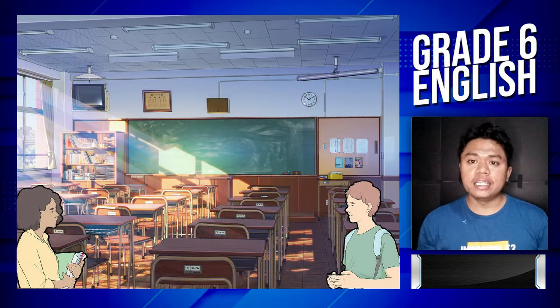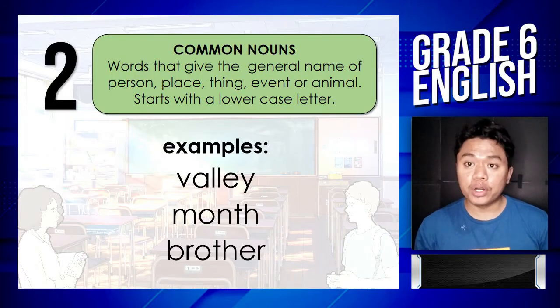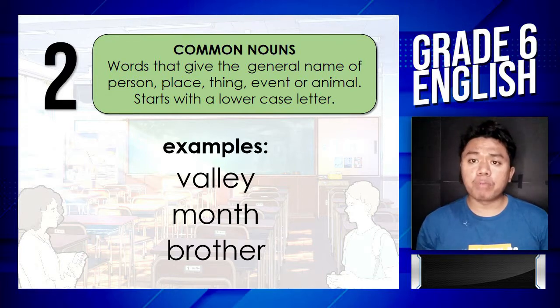The second one is the common noun. Common nouns are words that give the general name of a person, place, thing, event, or animal. And unlike proper nouns, common nouns start with a lowercase letter. Examples are valley, month, brother.